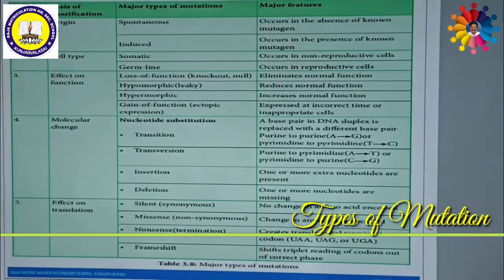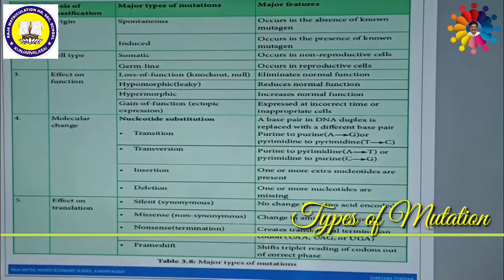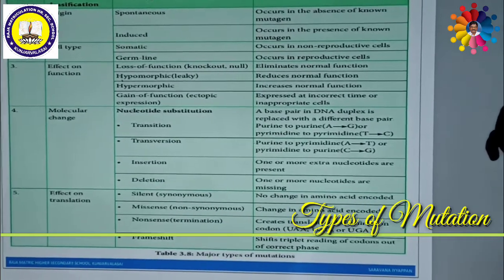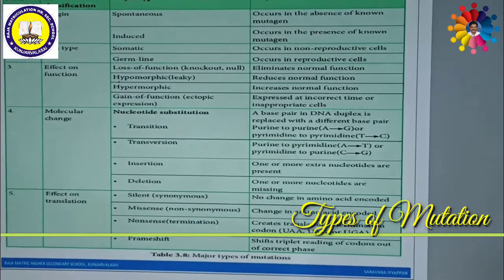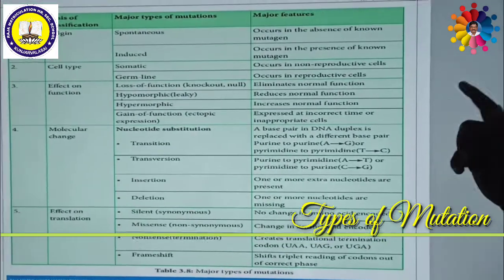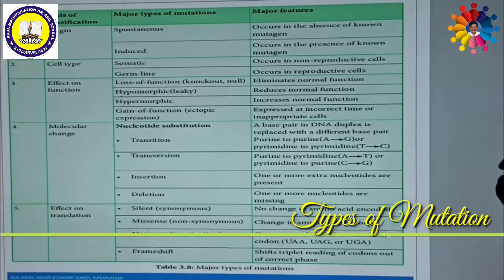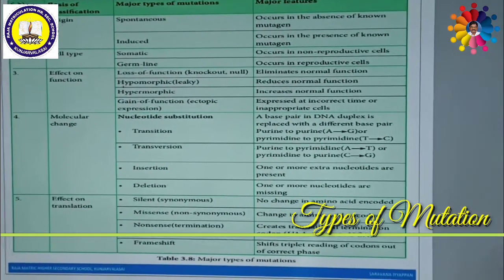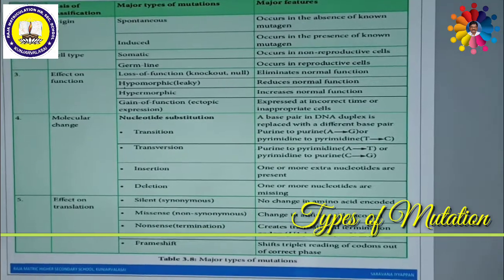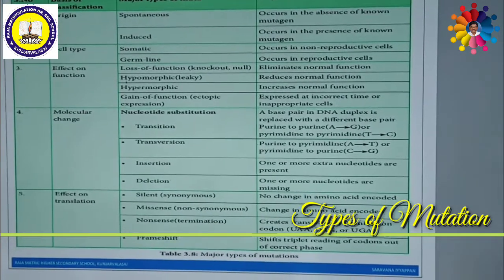Mutation is basically divided into two types, namely gene mutation or point mutation, and the second one, chromosomal mutation. What is the difference between gene mutation and chromosomal mutation? Gene mutation is a mutation which occurs within the genes of the same chromosome itself.